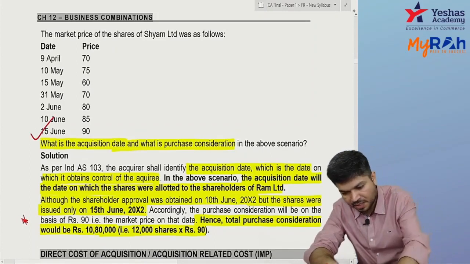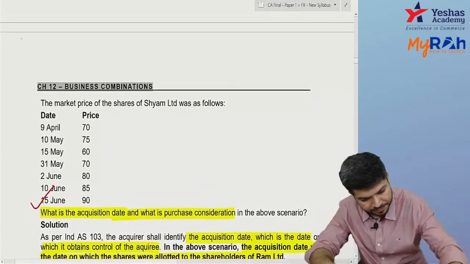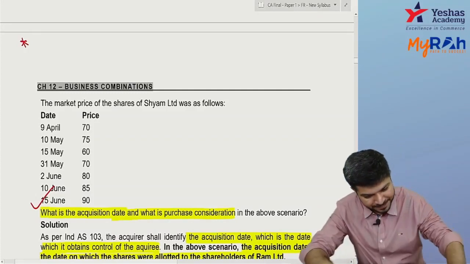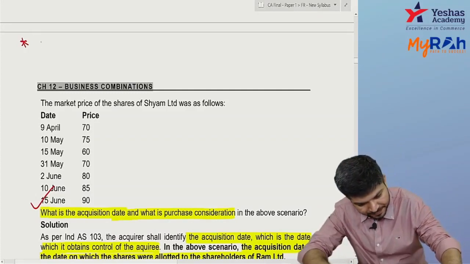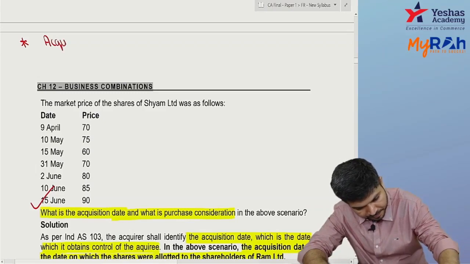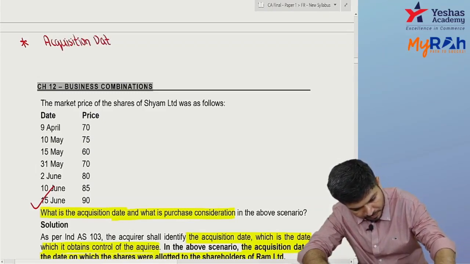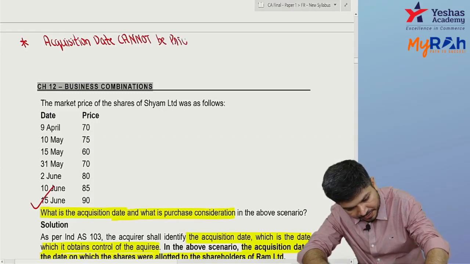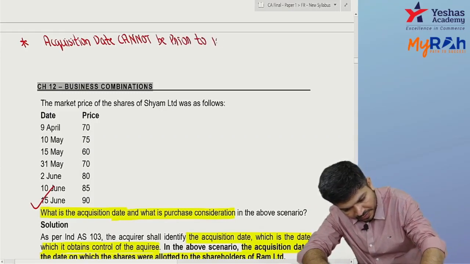I put a star right down at the top. Okay, so over here, the acquisition date cannot be prior to 10th June.